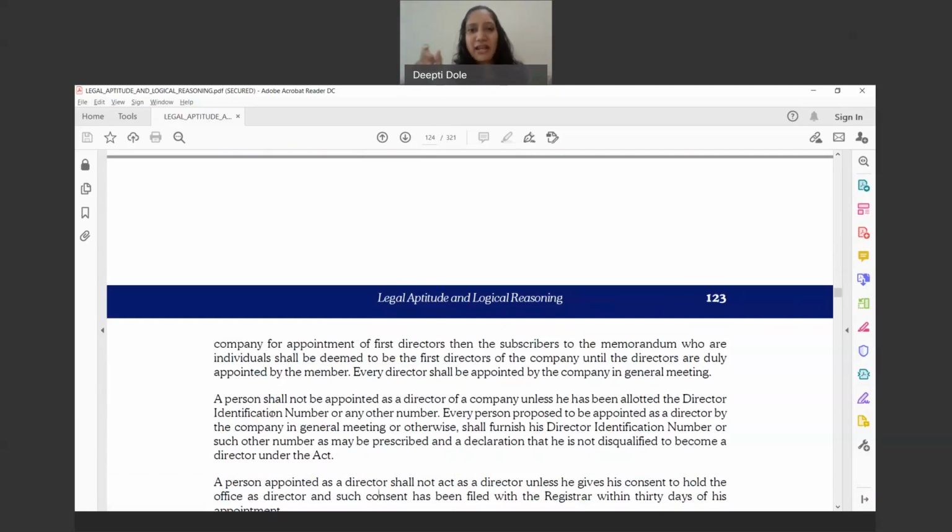Then every director has to have a DIN. This is DIN, the director identification number. As everybody has a permanent account number from an income tax perspective, similarly the Companies Act has a DIN, a number allotted to every director. If I have not become a director in any company and I intend to be one, then of course I can get that DIN for myself.